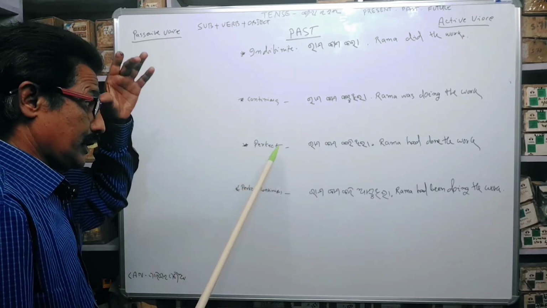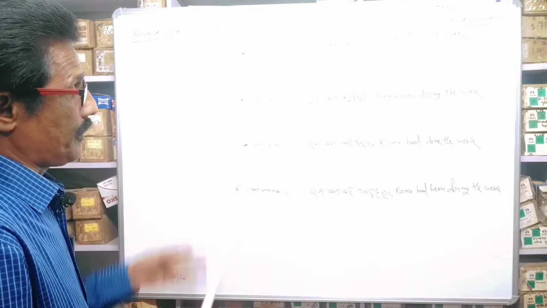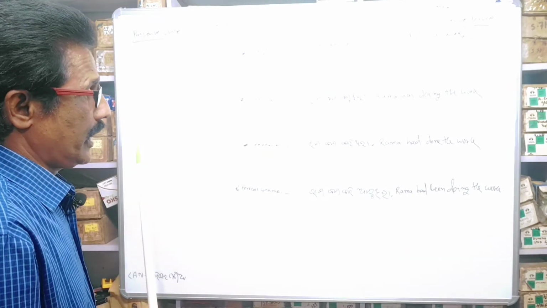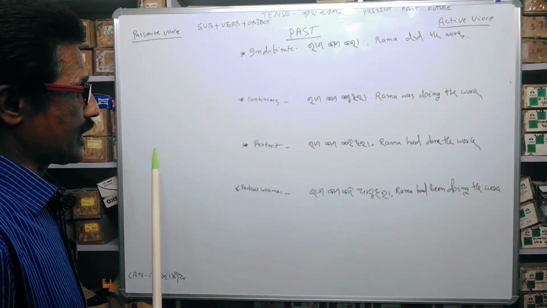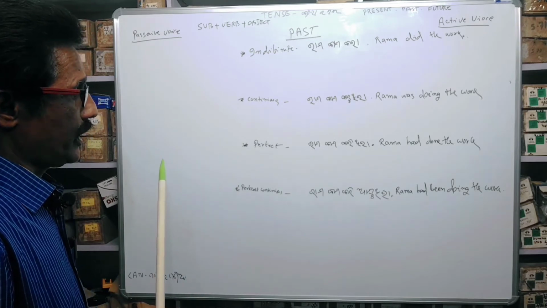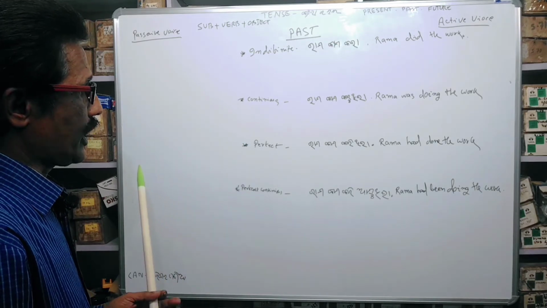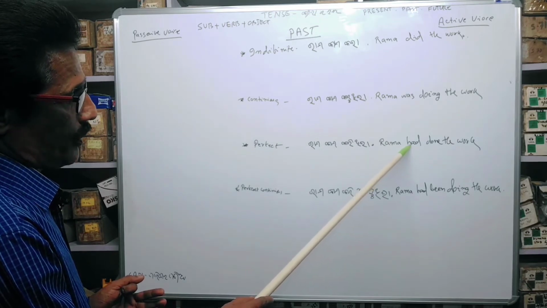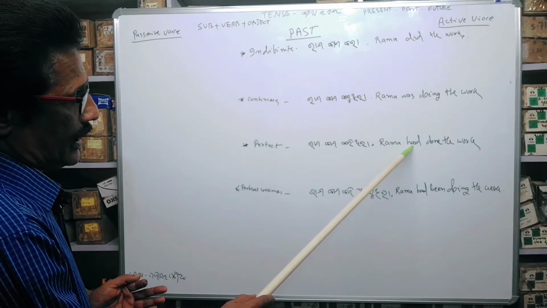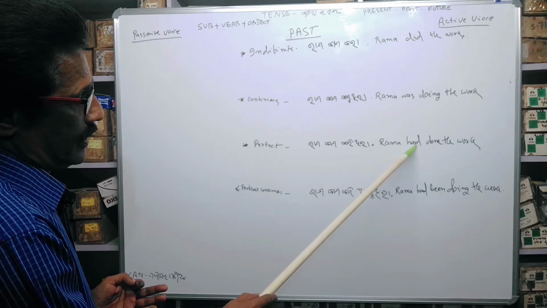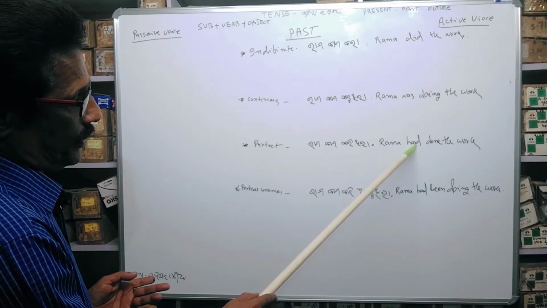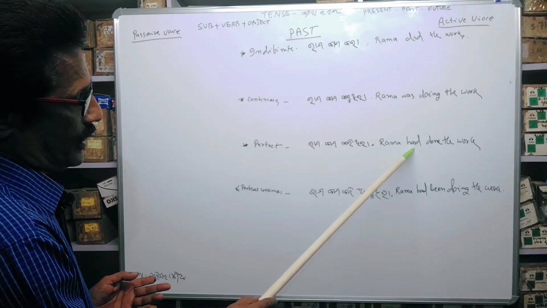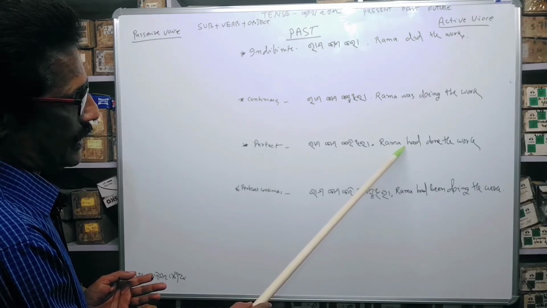Perfect means the work has done. In present tense, we can say work has done, but when the past comes, instead of using has, we have to use had. Had is the past form, second form, of has. In past form, has, had.